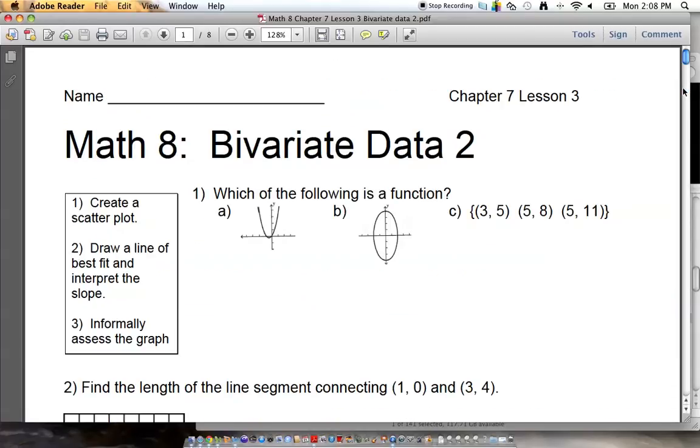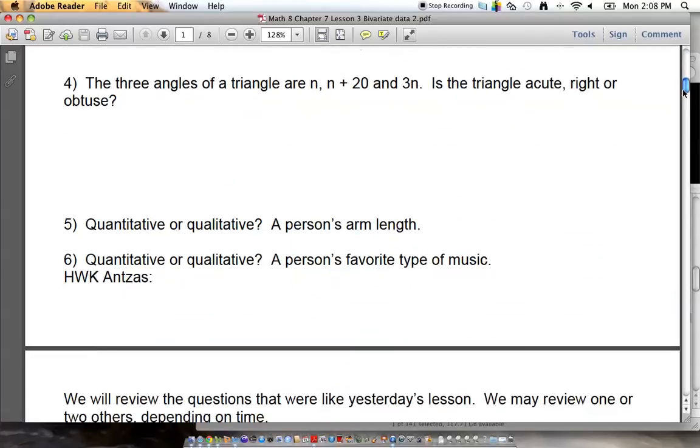Next. The three angles of a triangle are n, 2n, n plus 20, and 3n. Is it acute, right, or obtuse? How do you solve a problem like this? What do the three angles of a triangle always add up to? 180. So I'm going to do my first angle, which is n, plus my second angle, n plus 20, plus my third angle, which is 3n, and I add it all up, and I have to get